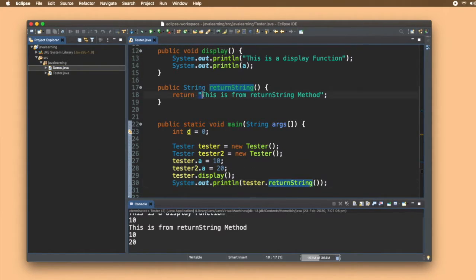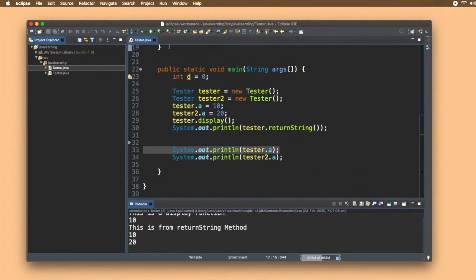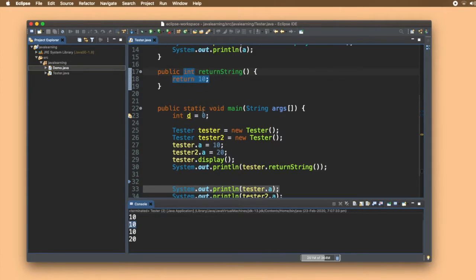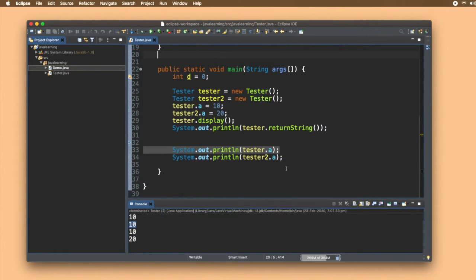Similarly, we can return an integer value from it, but the return type is String here, so we have to convert it into int. Now let's save it and run it again, and we can see this 10 here is from this function. Let's change it back to what it was before. And now this is one thing.